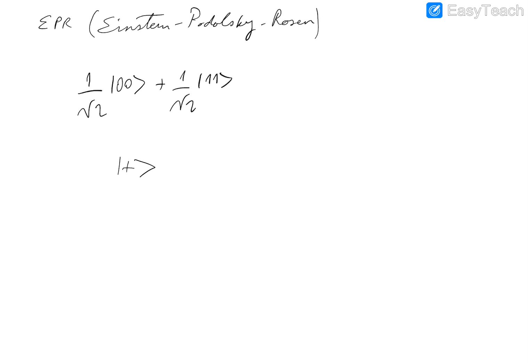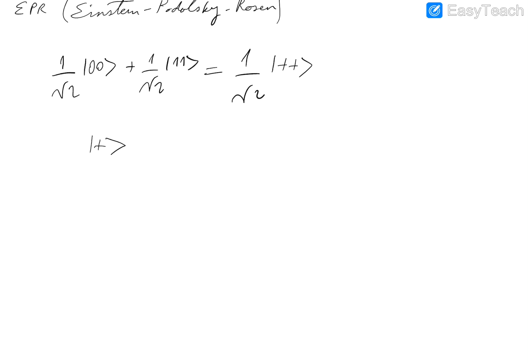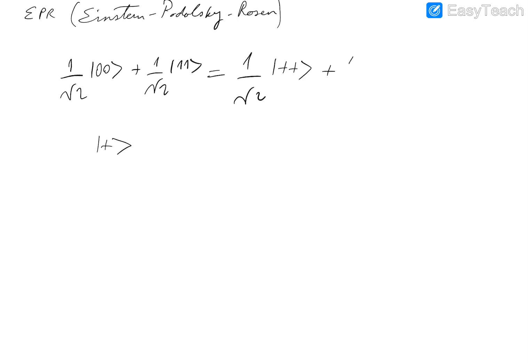So we claim that this Bell state is equivalent to another Bell state in the sign basis. So this is equal to 1 over square root 2, |++⟩, plus 1 over square root 2, |−−⟩.